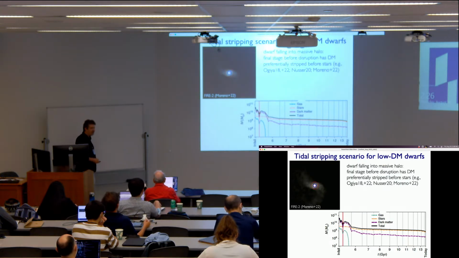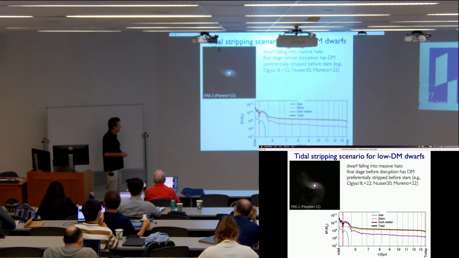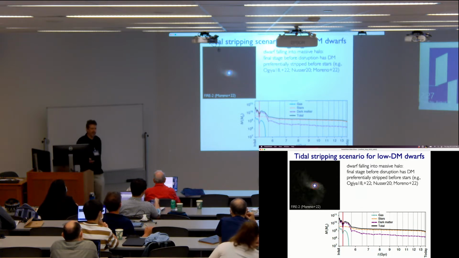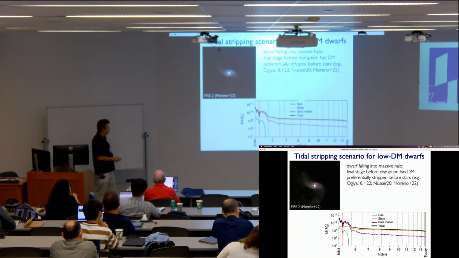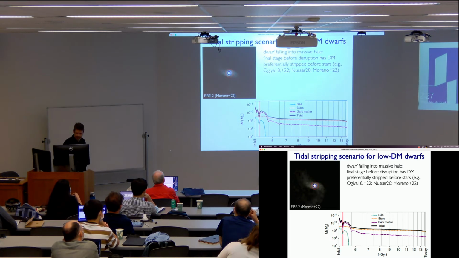Okay, so probably the most standard explanation for how you get these depleted dark matter dwarfs, and there's been a bunch of papers about this now, is this one, one of the latest, using the FIRE simulation in a cosmological context. It says that as you drop a dwarf galaxy into a larger galaxy, it gets disrupted, stripping the dark matter first, and then you start stripping the stars. Before it completely disrupts, you basically have no dark matter. So this is mass with time, and here the dark matter has dropped off after a couple of orbits. This particular one is in a sweet spot where it's long-lived, and basically the total mass is the stellar mass. So by gravitational tides, you can pull out the dark matter and be left with just a pure stellar galaxy.